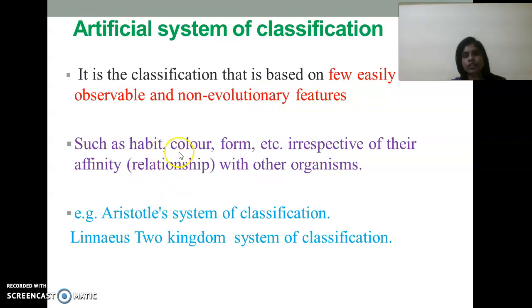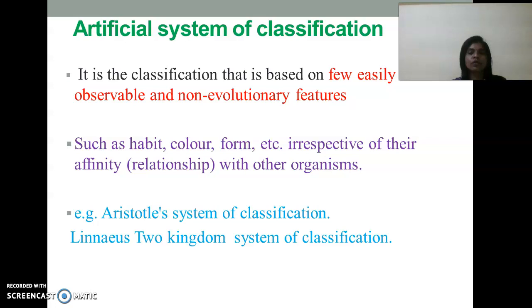Even though these organisms don't have affinities with each other, just because of shape and size they are categorized into a single category. Examples, those we mentioned earlier, the Aristotle system of classification and the Linnaeus two-kingdom system of classification, are based on very few observable characters.